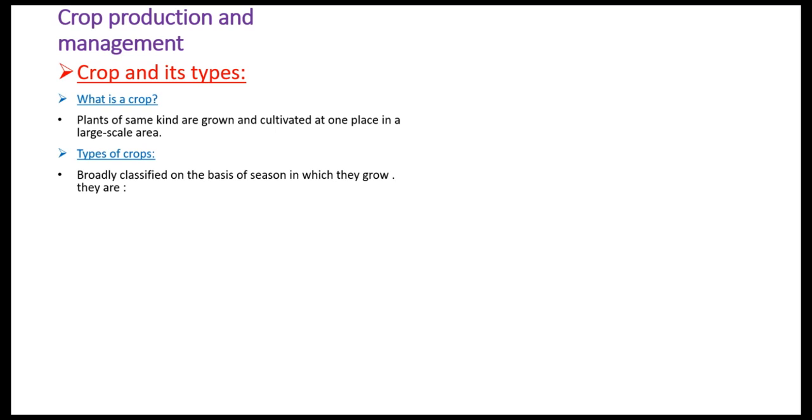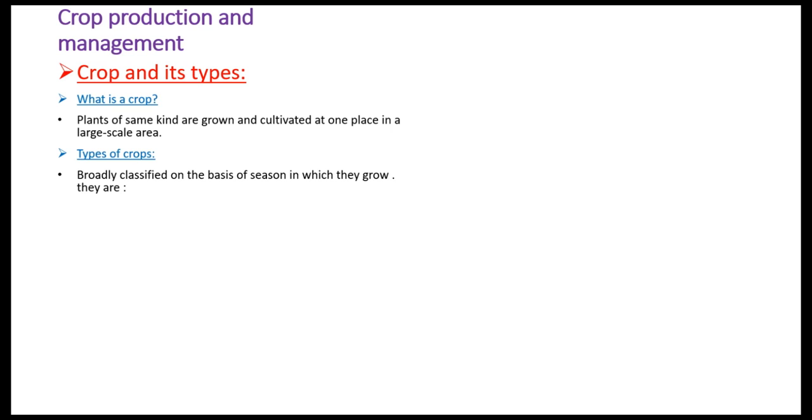It depends on the availability of climate in that region. Different states grow different types of crops based on climatic conditions, the availability of water, humidity, and temperature. These are the important conditions to choose the crop to grow in a particular region.